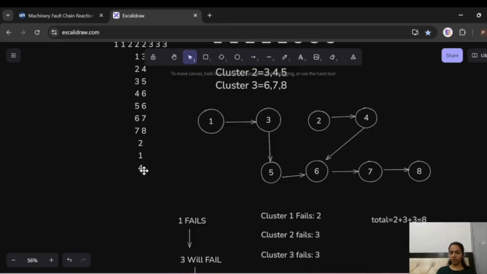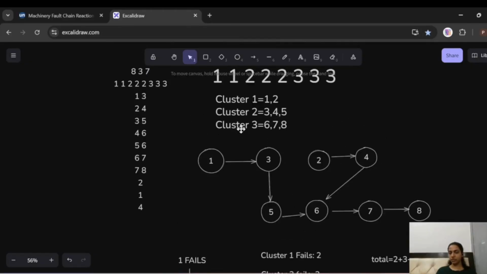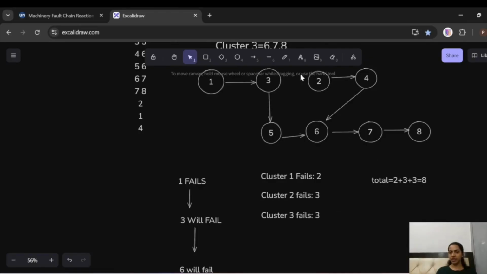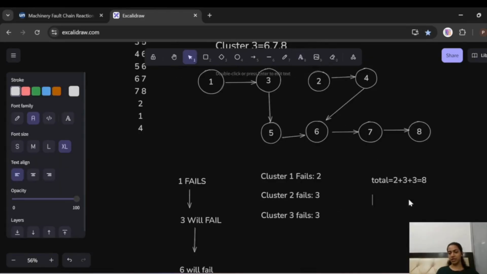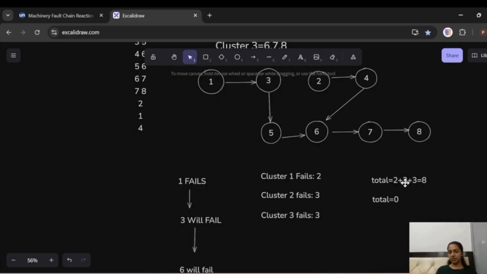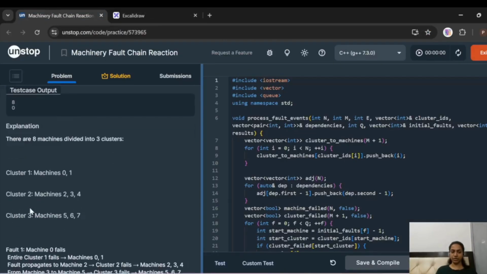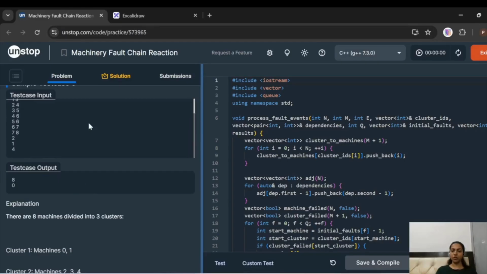Now we have to check what if machine 4 fails. But as we see, 4 has already failed because 4 was a part of cluster 2, and cluster 2 has failed completely. So in this case, the total number of machines that have failed is going to be 0 because it has already failed. So the answer will be 8 and 0. This is correct. Okay, so you've understood what the question means.